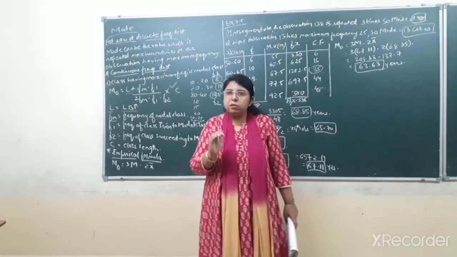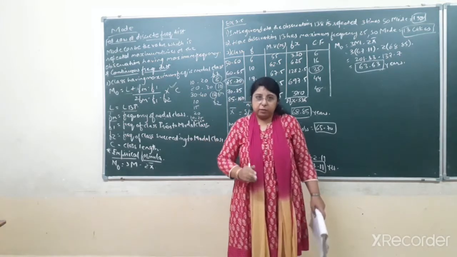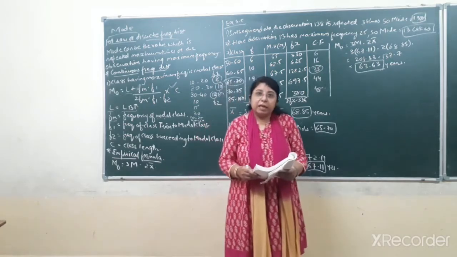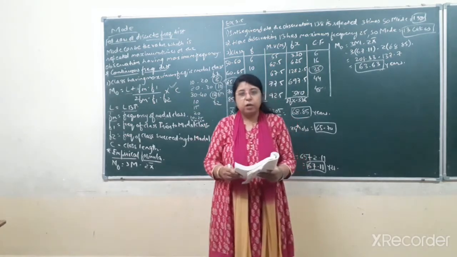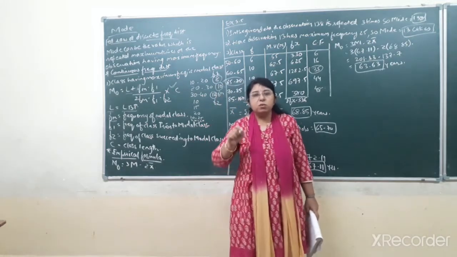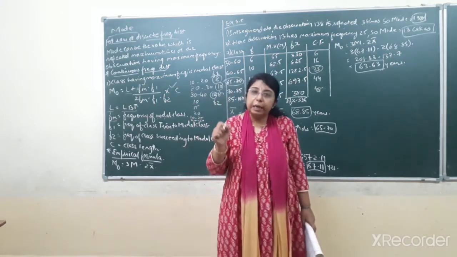Now from the classes you can identify that there is no equal class length. The first class has class length 10, the second has class length 5, the third is 5, the fourth has 15. So from the classes you can identify that these classes have unequal class length.